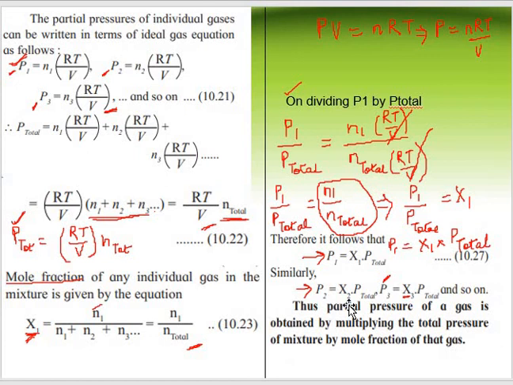This is how I can establish the relationship between partial pressure and mole fraction. The partial pressure of a gas is obtained by multiplying the total pressure of the mixture by the mole fraction of that gas.